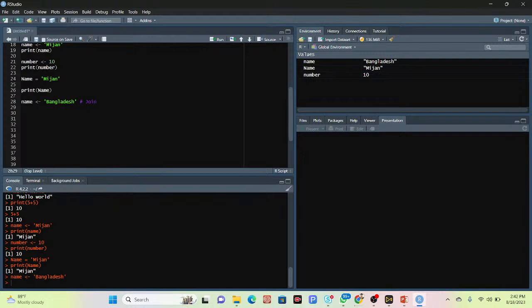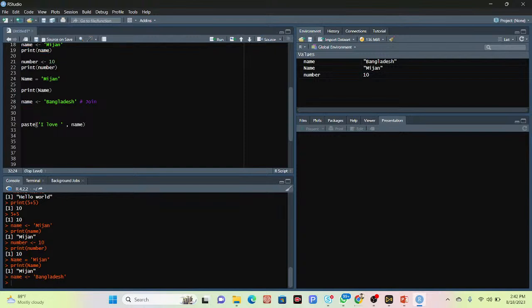Join means how I can join. Suppose it is one text, and to this text I want to add another text. Suppose I paste the text here: I love Bangladesh. I want to add Bangladesh here. So how can I do that? I simply use the paste function. This function mainly joins with our text. So use the comma sign and call this variable name. Simply copy the variable name and paste it here.